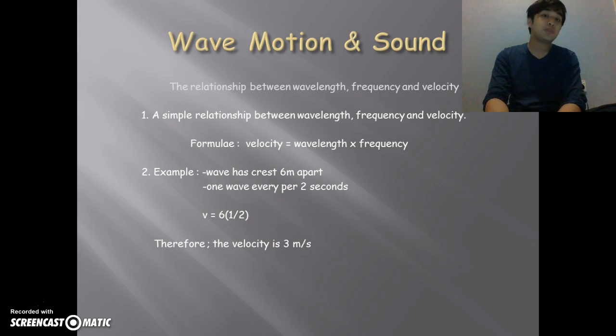So the relationship between wavelength, frequency, and velocity is a simple thing. You use a formula, which is velocity equals wavelength times frequency. It's just simple. You have a frequency value and a wavelength value, you just multiply them and you have the velocity.